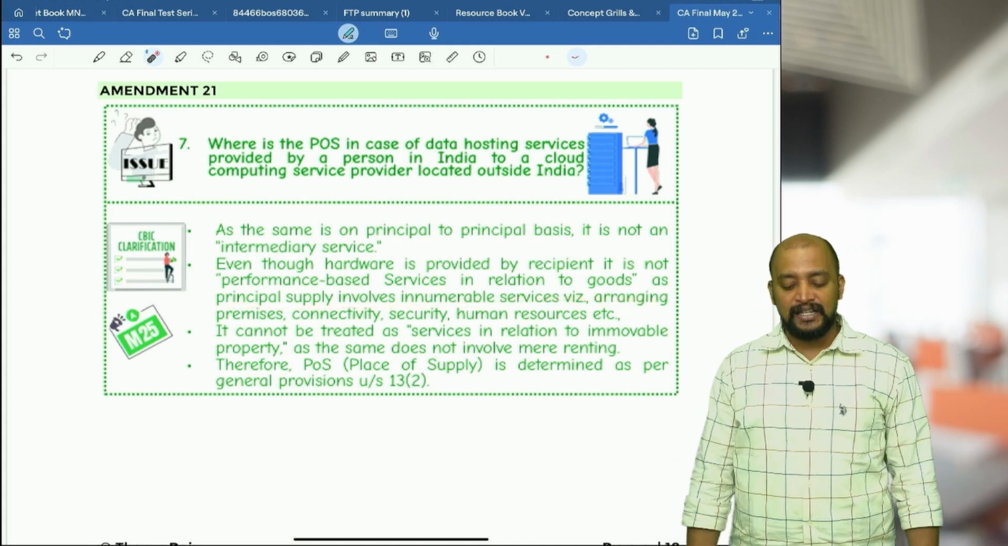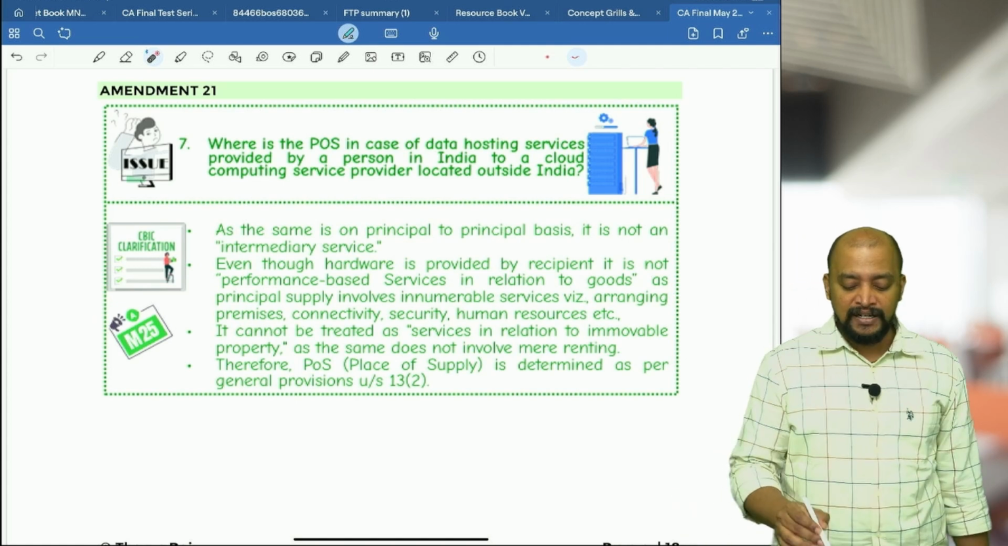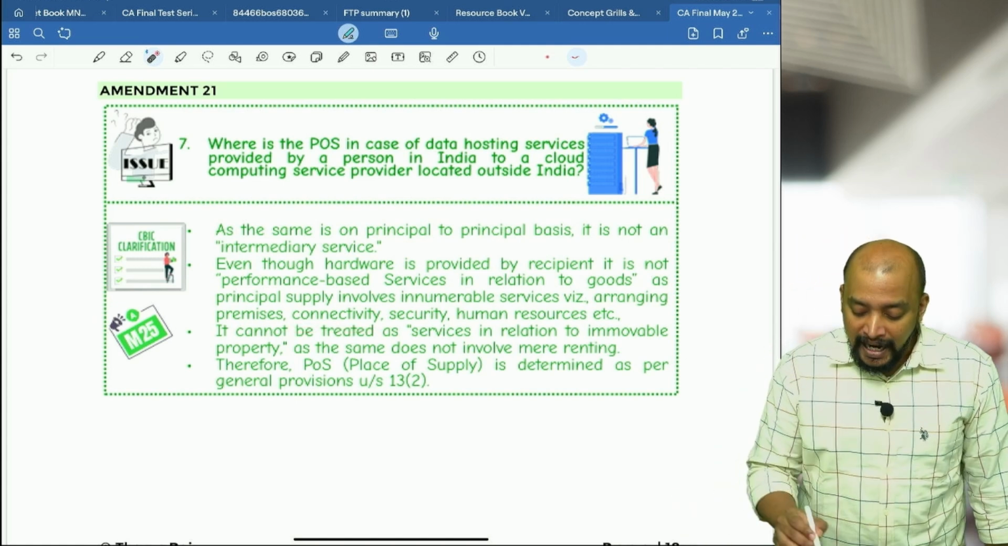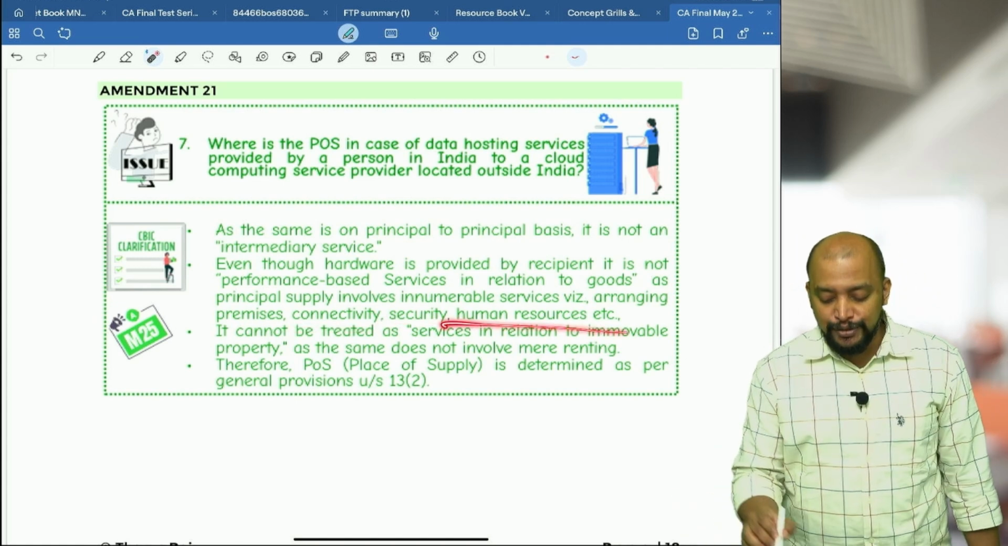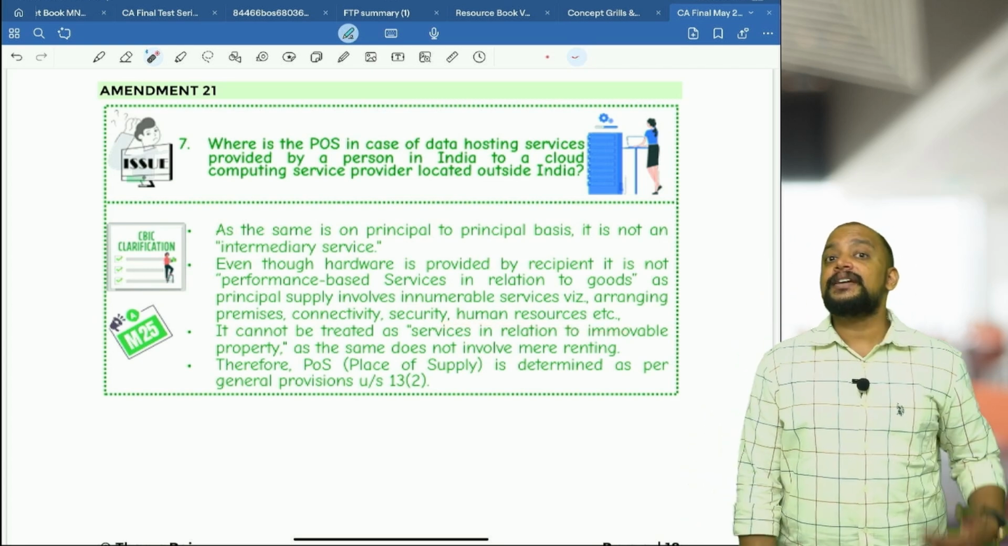A lot of activities are there, basically. The data hosting service provider needs to arrange the premises, they need to arrange connectivity, and they need to provide security, human resources, etc. and all is there. So it is not just services in relation to goods.